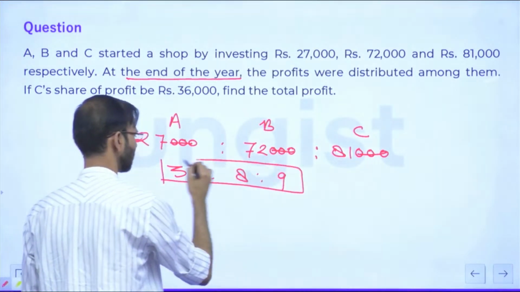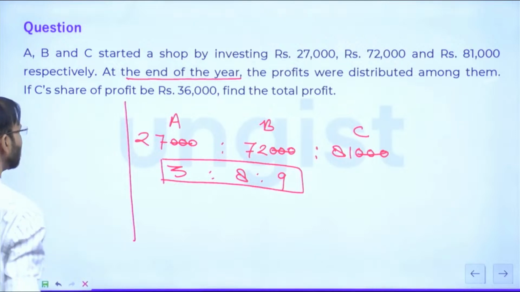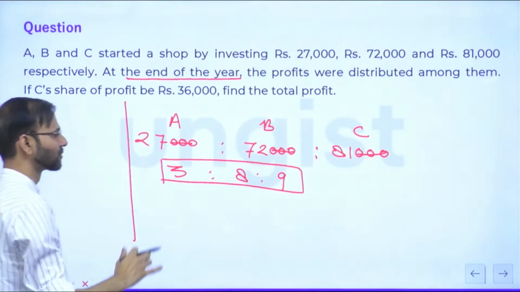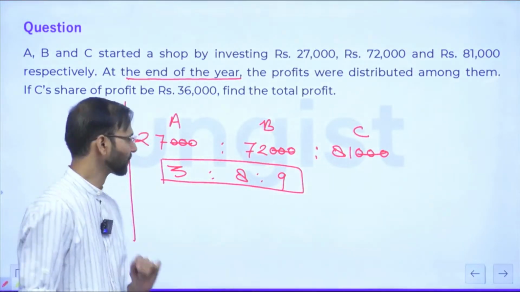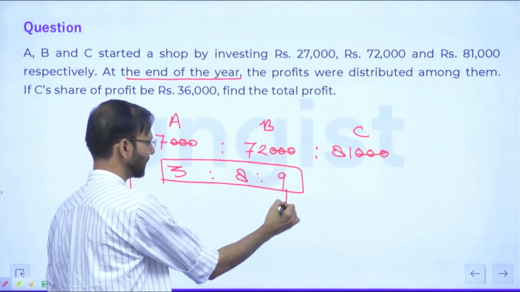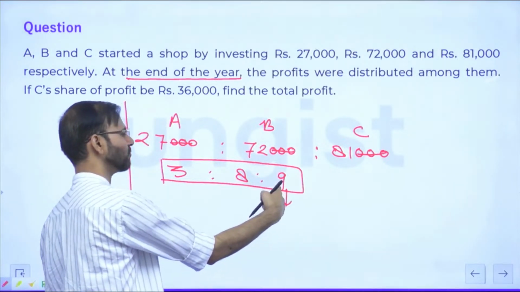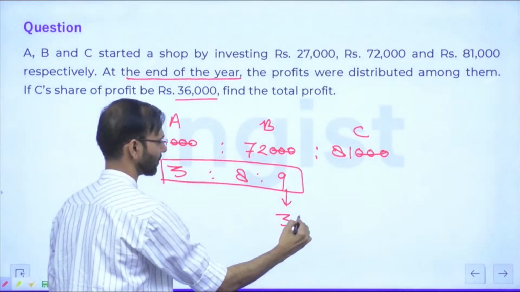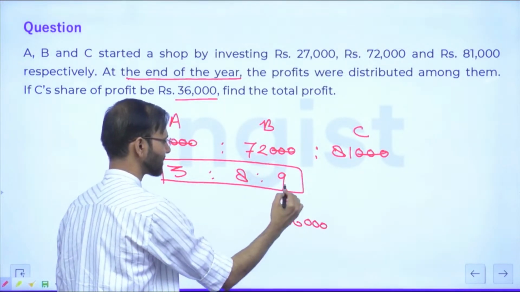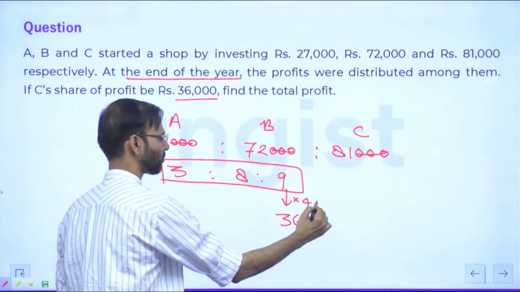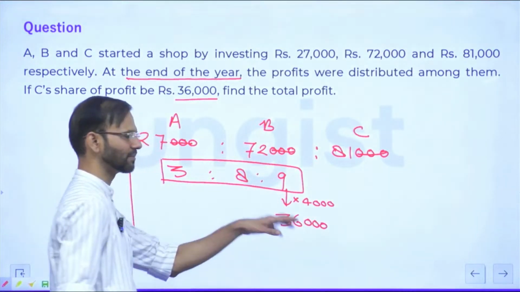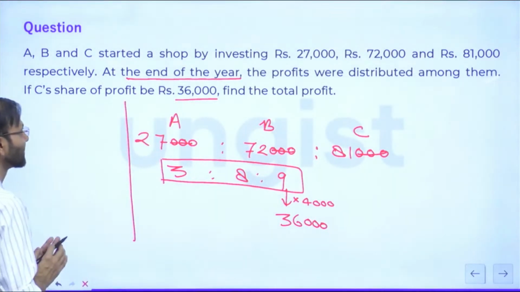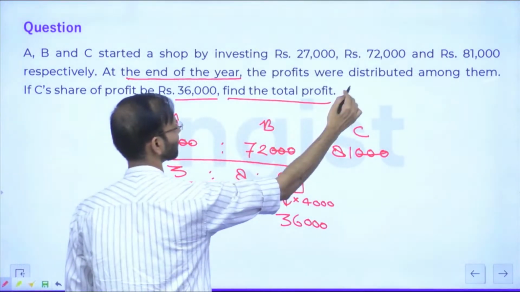Okay, everyone? So the total profit will be distributed in this ratio, but the total profit is not given in this question. They are saying the profit of C. So the profit of C according to you is 9 units and the question is saying it is 36,000. So guys, 9 into 4 is 36 followed by 3 zeros. So this is 4,000 times of this. So the question is asking, find out the total profit.